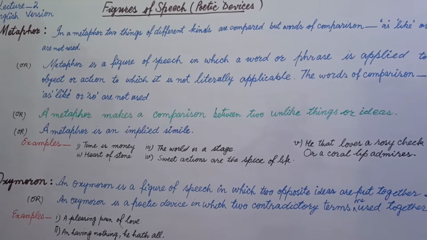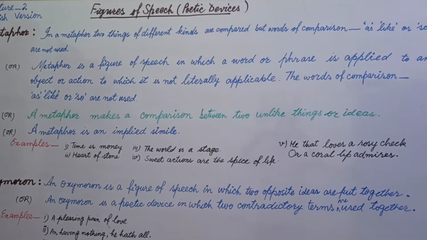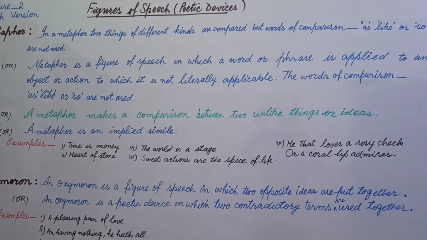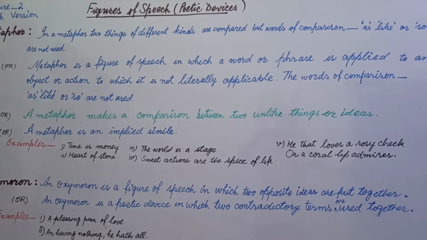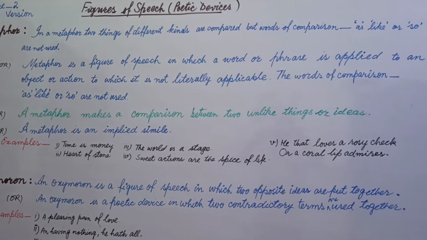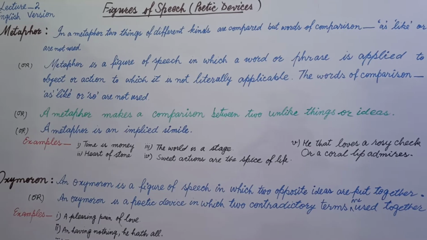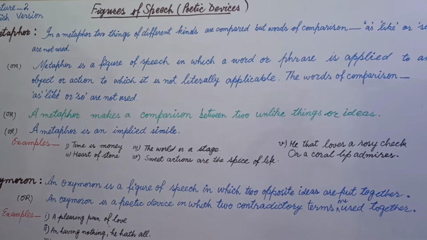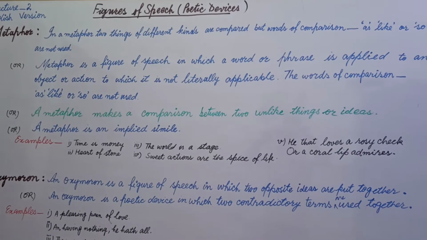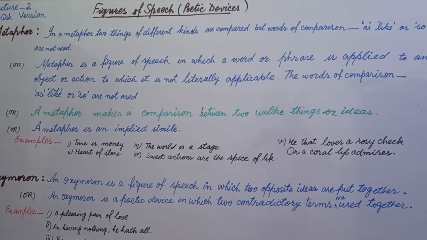It is like simile. In simile, we compare two different things of different kinds which have at least one point in common, but if you delete as, like or so from that definition, it will become metaphor. In simple words, there is metaphor when two different things are compared, but the words of comparison are not used.